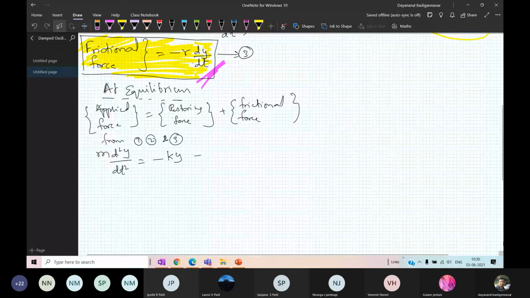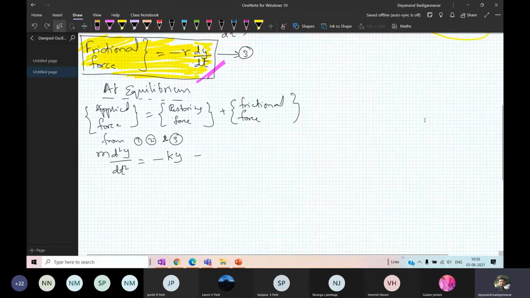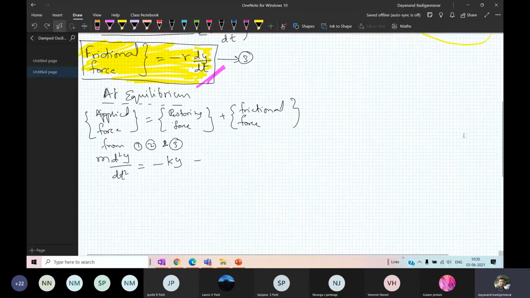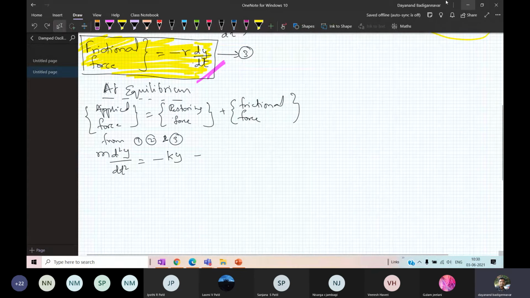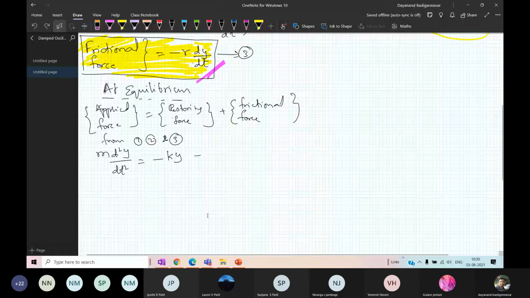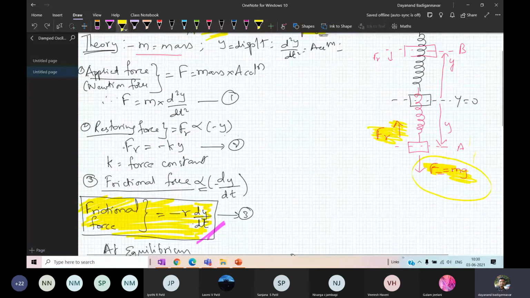The frictional force is here, and the resisting force is here. Resisting force is minus k into y.